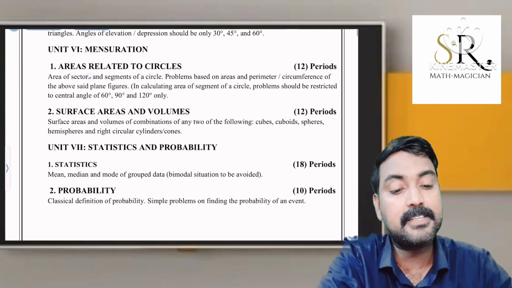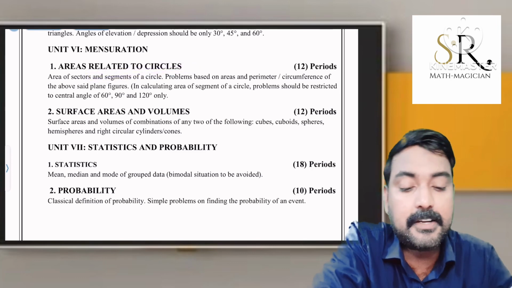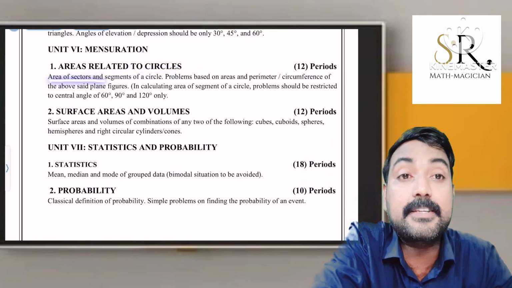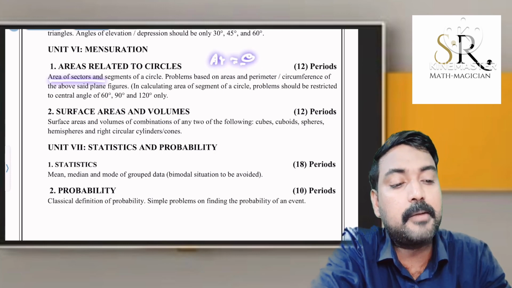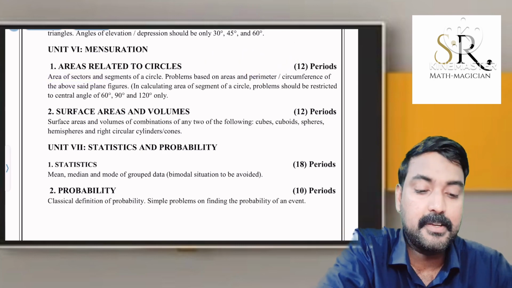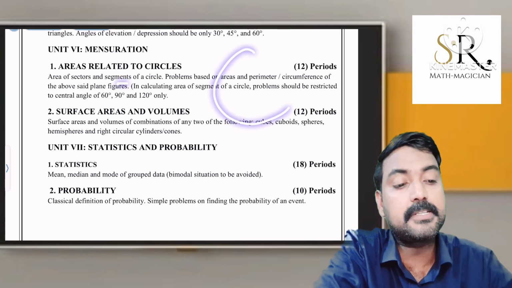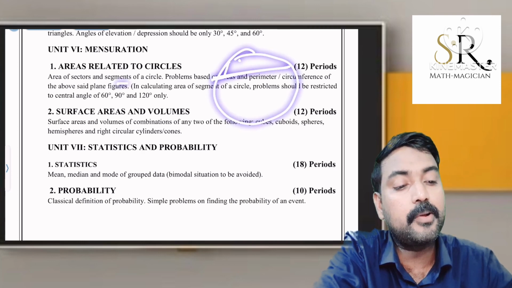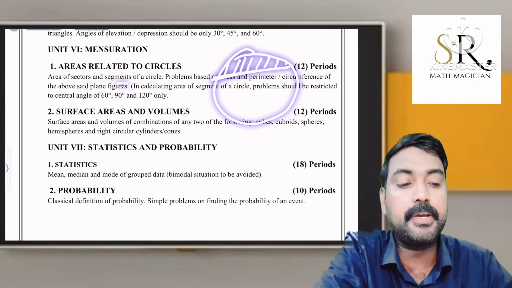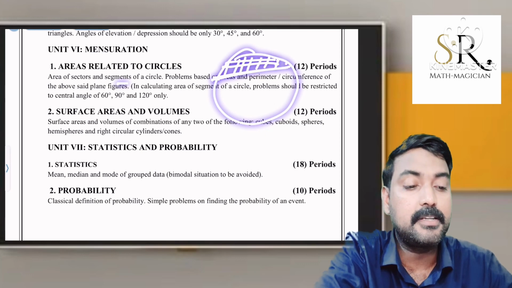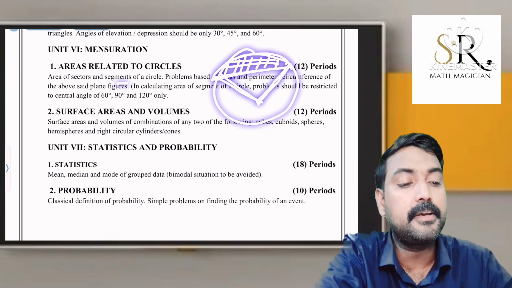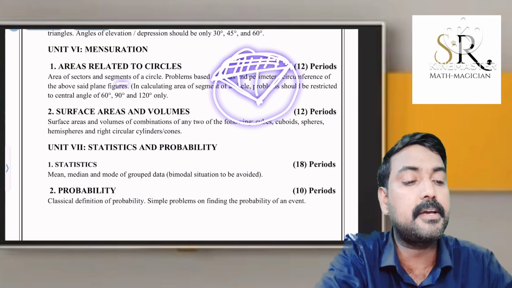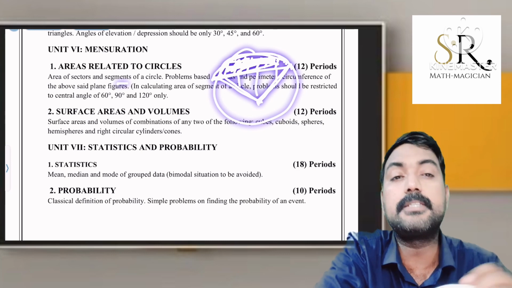The next point is areas related to circles. In the chapter areas related to circles, we have to know what is area of sector. Area of sector is equal to theta by 360 into pi r square, or pi r square into theta by 360. Similarly, area of segment. Segment means by drawing a chord there will be minor segment and major segment. How to find the area of this minor segment? Just draw a corresponding triangle, and before that a big sector is there, this sector. Area of this sector minus this triangle's area, we will get this shaded region. That means area of segment.